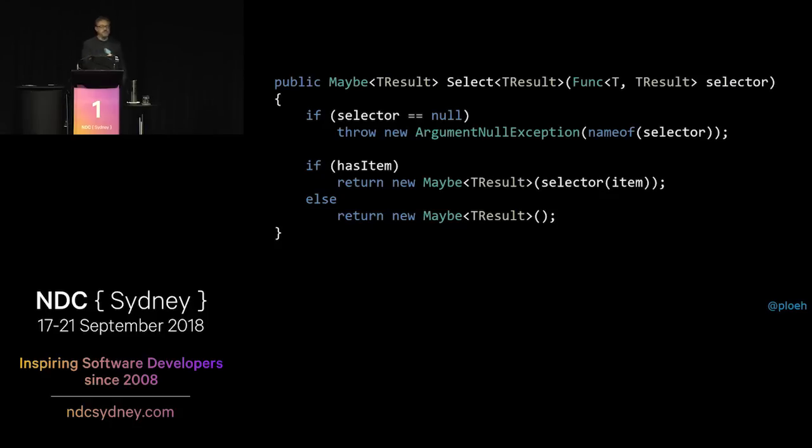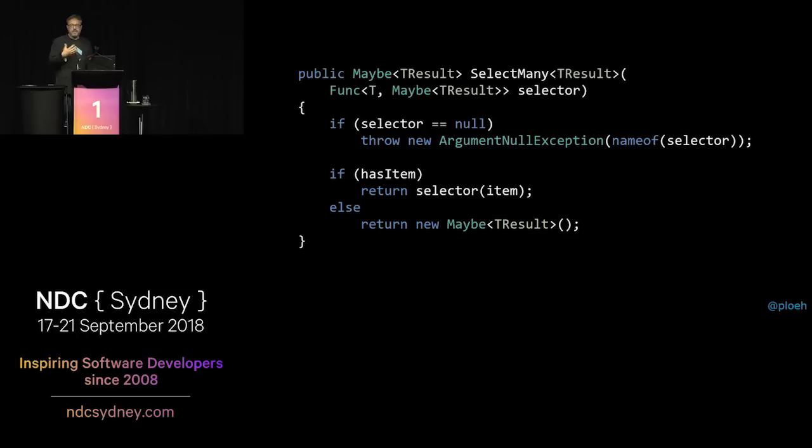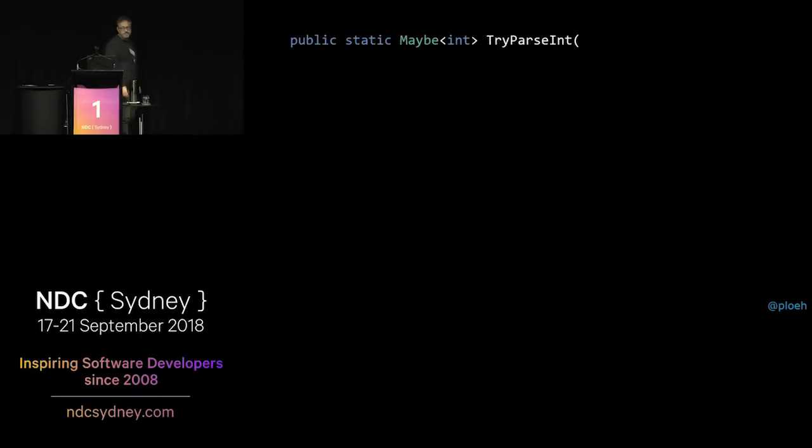So this is another structure-preserving map, because populated Maybes are always projected into populated Maybes. Empty Maybes are always projected into empty Maybes. So this preserves the structure of the Maybe no matter whether it's populated or not. So it's a functor. Yay. We can also write a SelectMany method that behaves correctly. It's basically the same idea. It's just a little different, but it's pretty straightforward. So Maybe of T is also a monad. Yay. So let's just look at a simple example before we return to the async dependency injection example.